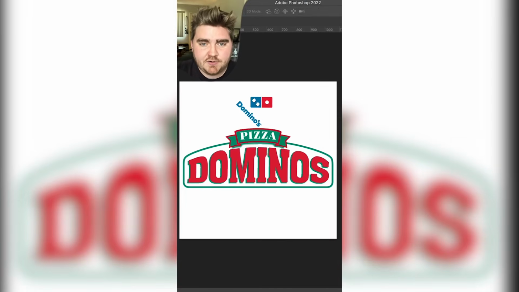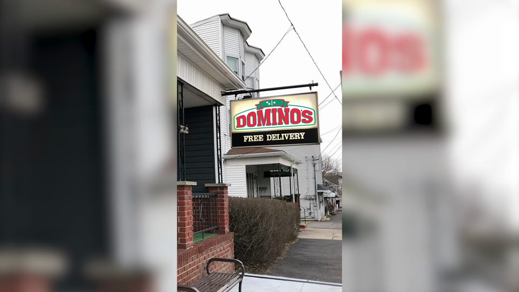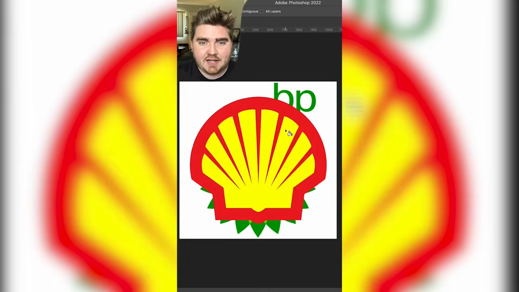If it was for a client or something, I would use Illustrator as a vector, but it's not, so leave me alone. Anyway, I duplicated that layer and changed it green for the drop shadow and swapped out the word pizza for the Domino's dots. I think overall the logo still looks pretty good, but it definitely looks more like a small town mom and pop restaurant now.